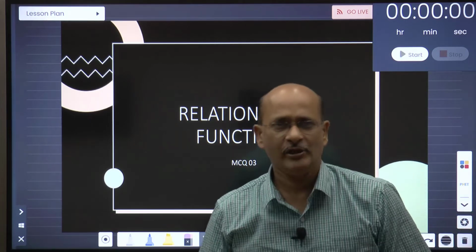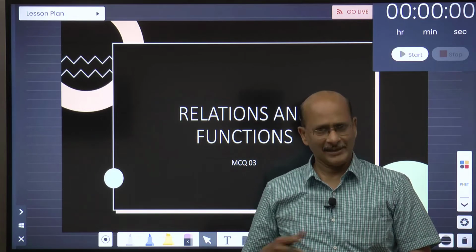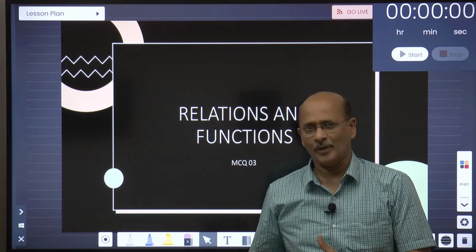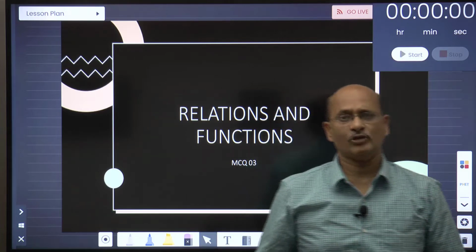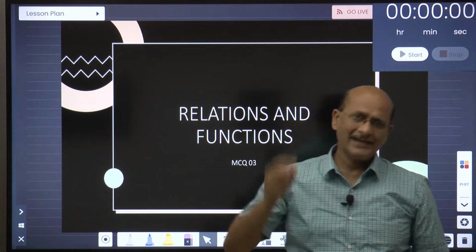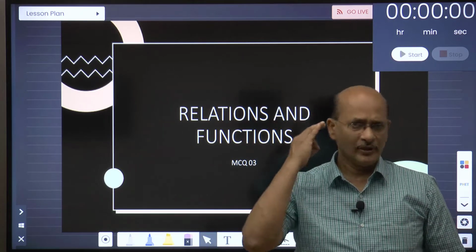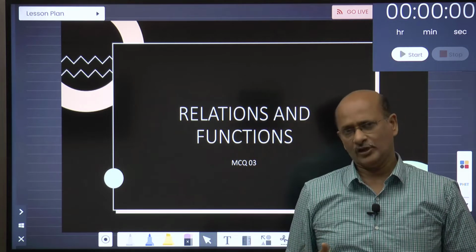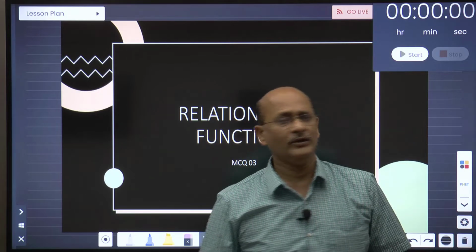We are continuing with the MCQs on relation and function. Maybe in the next lecture on Monday, I'll be starting with a lighter topic, determinants and matrices. Don't miss those topics please, because every topic is important. Every topic has its representation in the board paper. So Monday we'll first do determinants and matrices, then we will come back to inverse trigonometric functions. So let us start with this wonderful lecture now.